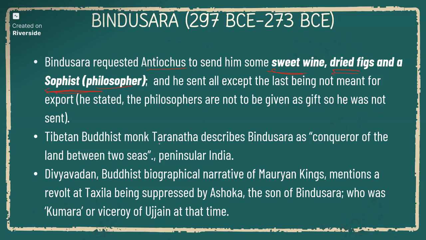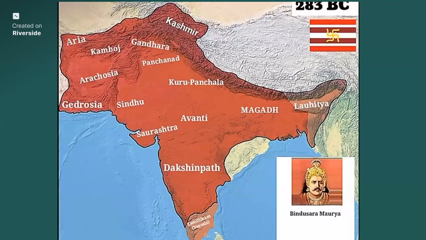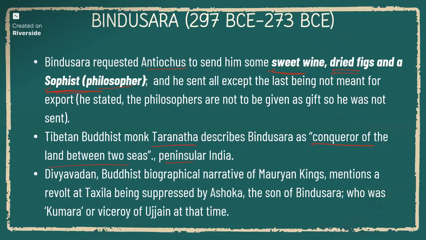The Tibetan monk Taranatha describes Bindusara as the conqueror of the land between two seas, that is peninsular India. As you can see, he conquered the whole of India except Kalinga. He captured almost all of India, so Taranatha called him the conqueror of the land between two seas.